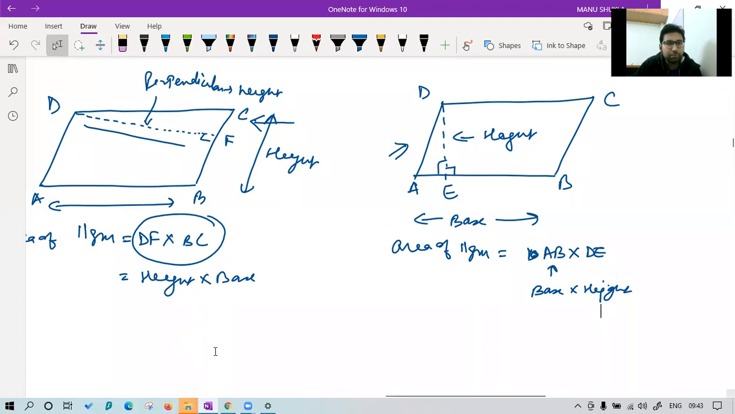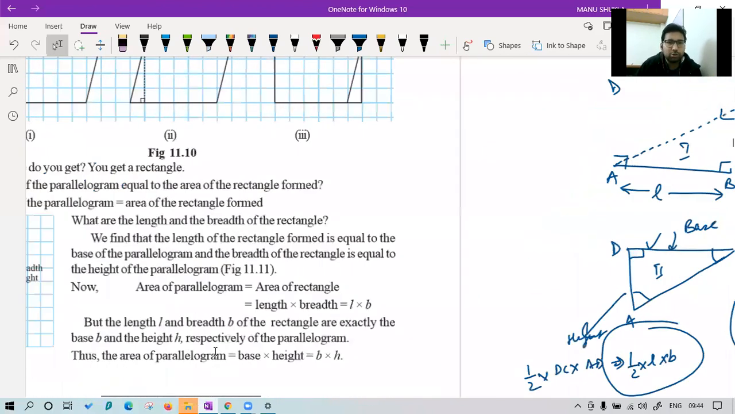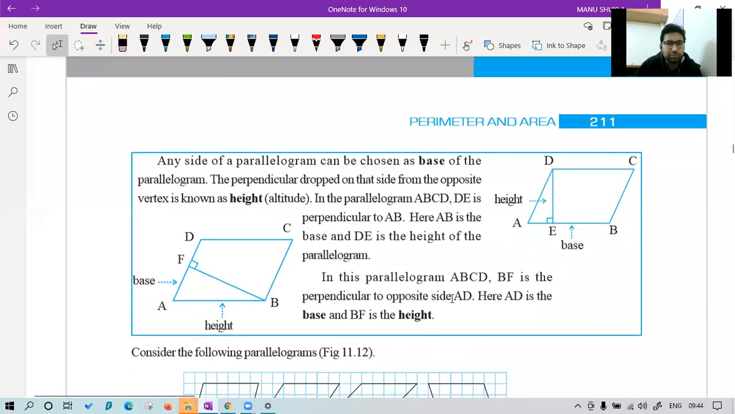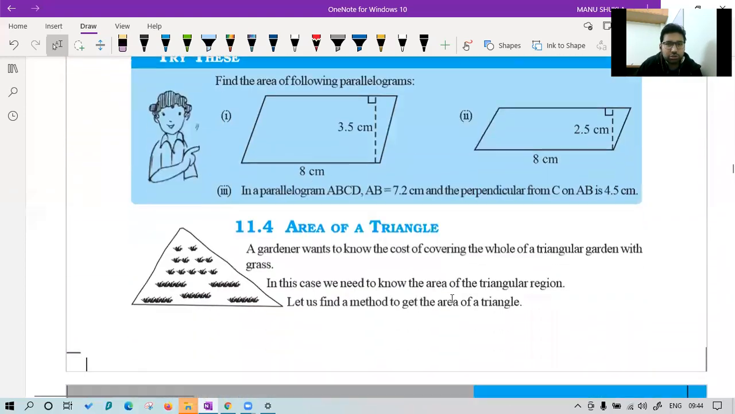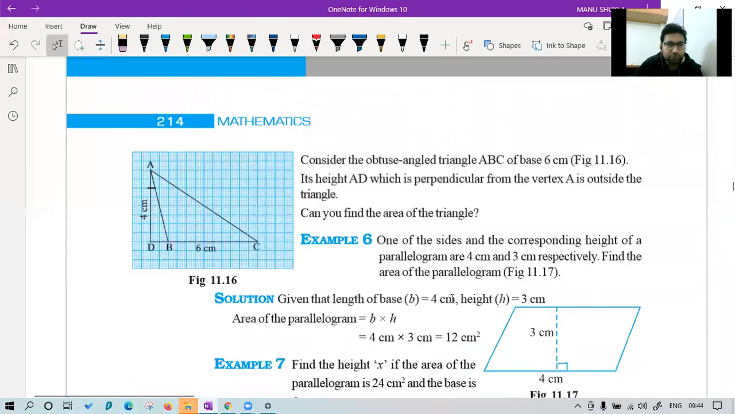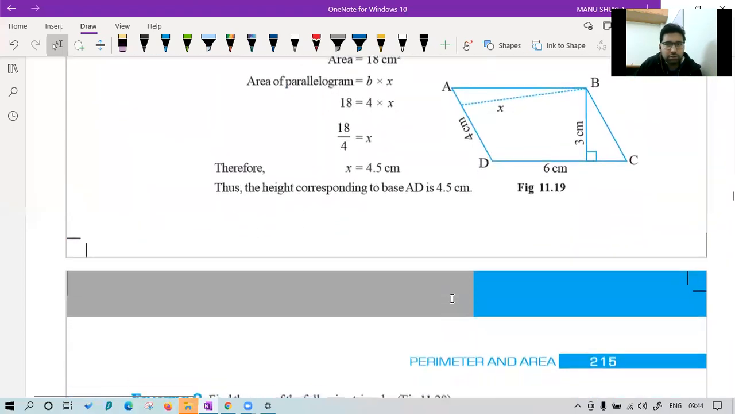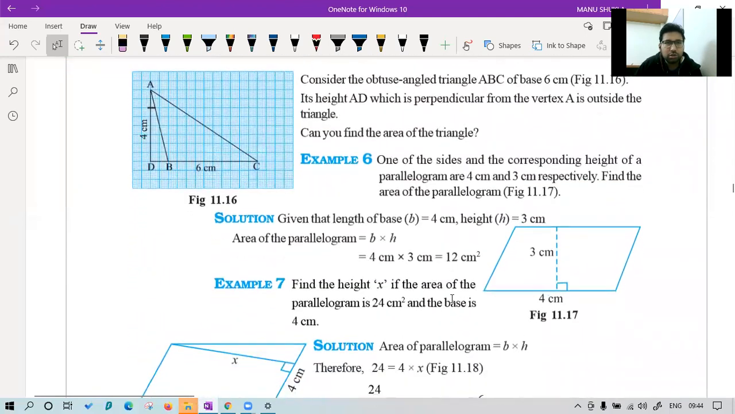But what if perpendicular is not given? Then you cannot find the area. You must be given the perpendicular to find the answer. Now let's start the questions and try to understand how to do that. Let me give you some examples only, so that you can try the question yourself on your own.